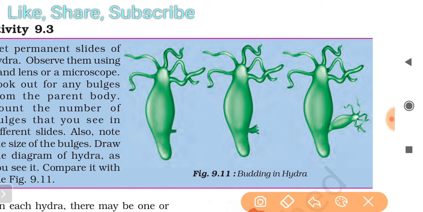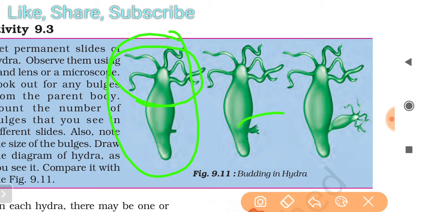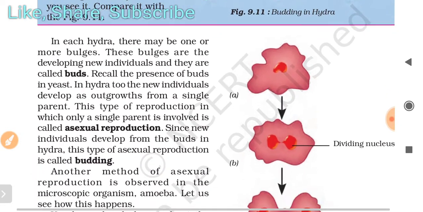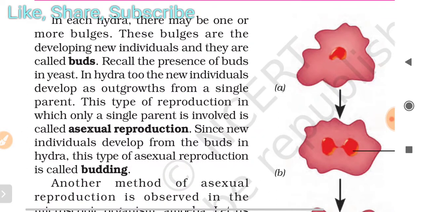So you can see, we already discussed reproduction in hydra. These bulges are here, and this part of its body grows into a new young one. When it completely becomes a new hydra, it detaches from the parent. In each hydra, there may be one or more bulges. These bulges are the developing new individuals, and they are called buds.